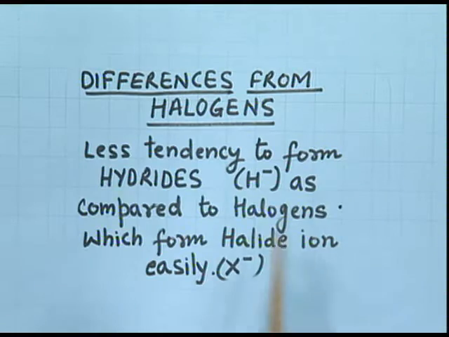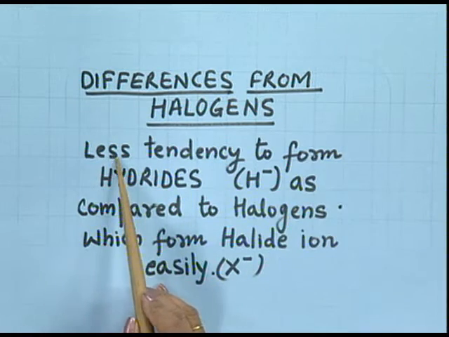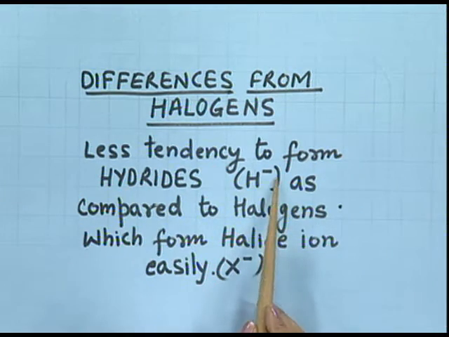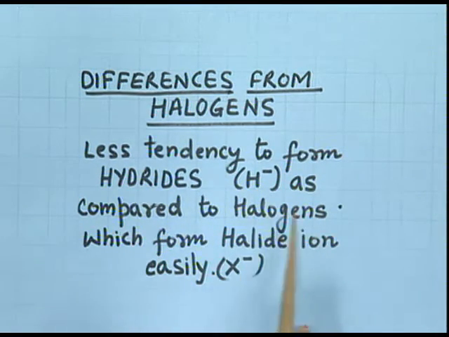But as I have told you, it also differs from halogens. Let's see some points of differences between hydrogen and halogens. It has less tendency to form hydrides, that is H negative ion, as compared to halogens which form halide ion very easily and very readily.